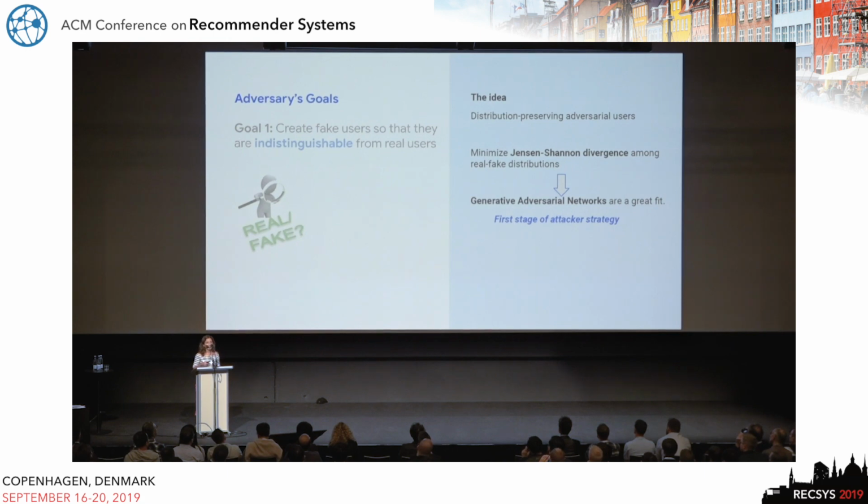So for the very first goal of unnoticeability, what it really means is that we want to make sure that these adversarial users are distribution preserving, meaning that for each specific item, if you look at the distribution of real users and the distribution of fake users, how they have interacted with it, you want to make sure that the two distributions are close to each other by some distance metric, like for example, standard divergence. So then if you think about that, in reality, the generative adversarial networks framework is a great fit for that, because it's exactly what it's doing. And so then this becomes the very first stage of our attacker strategy, where you're feeding generative adversarial networks in order to learn this initial fake user profile matrix.